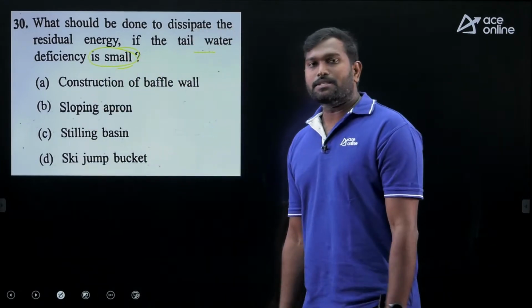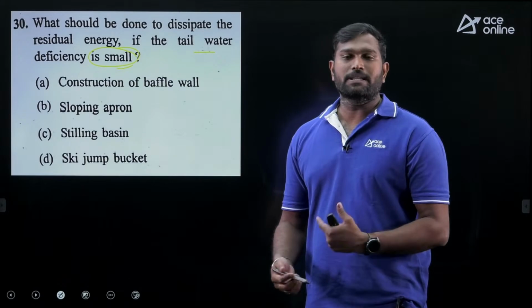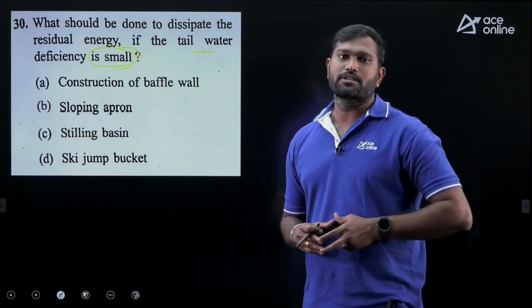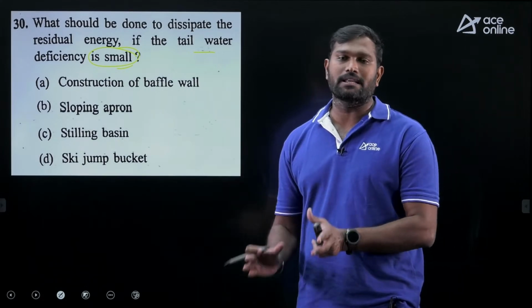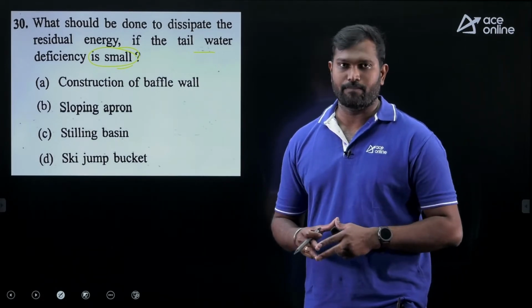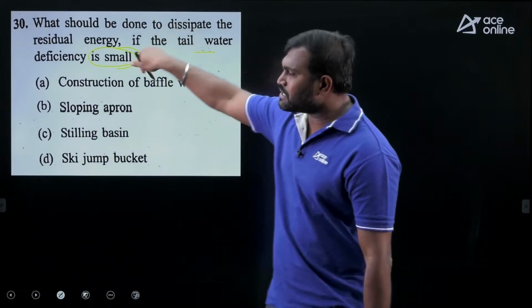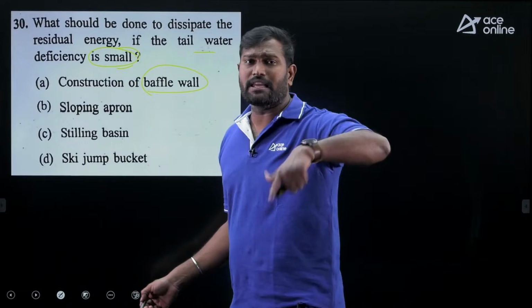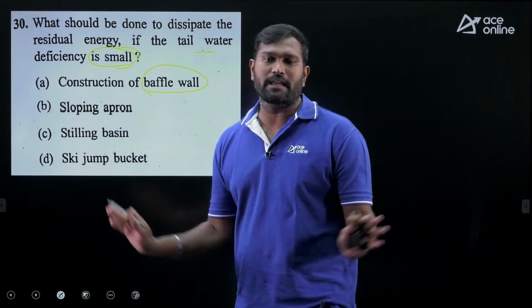Now, what should be done to dissipate the residual energy if the tailwater deficiency is small? See, when you release a spillway gate, you must dissipate the energy by creating a hydraulic jump, right? To create the hydraulic jump, we keep some energy dissipators at the toe of the dam. So when the tailwater deficiency is small, the correct one is the construction of a baffle wall. You don't need to provide anything else, just a baffle wall, and that will take care of it.